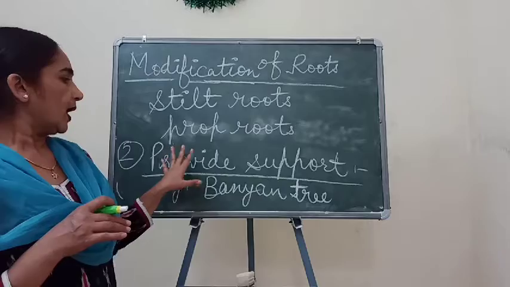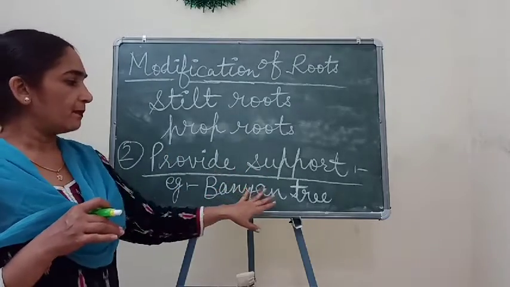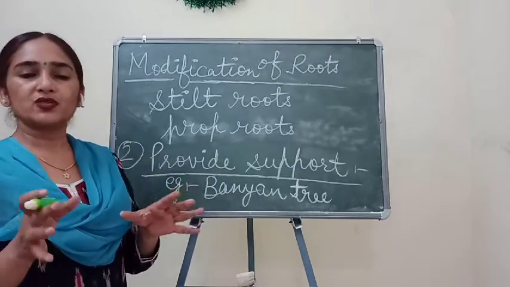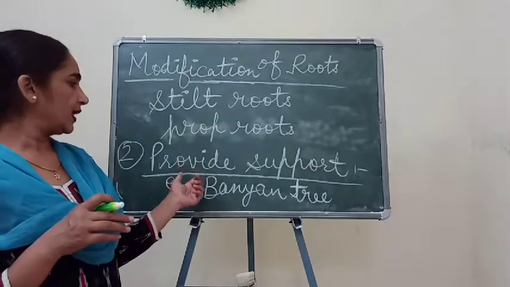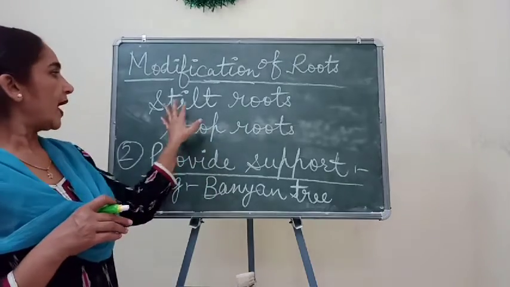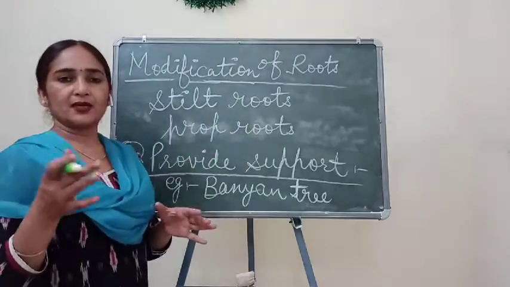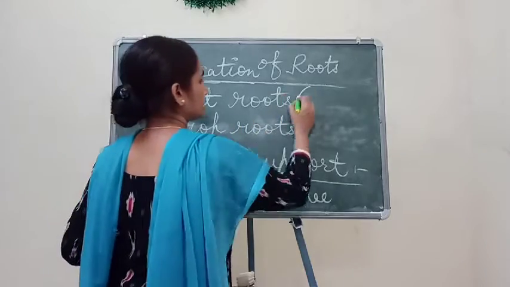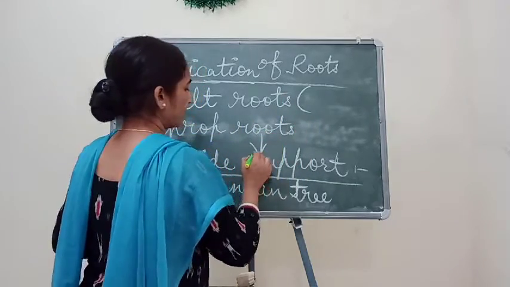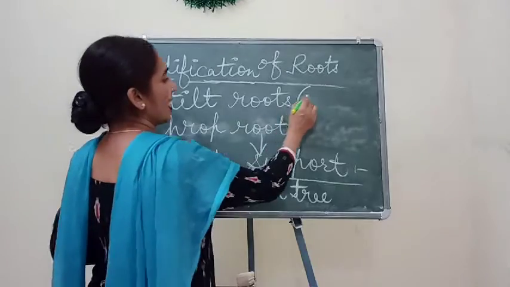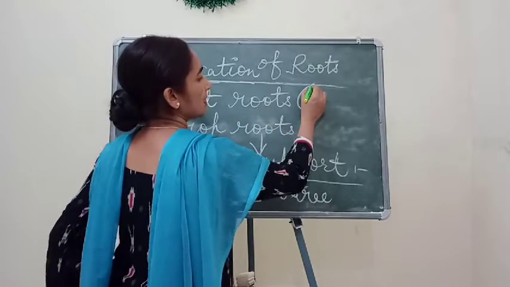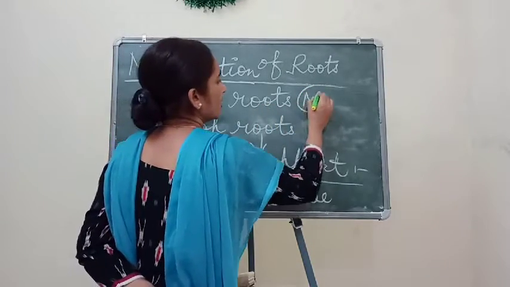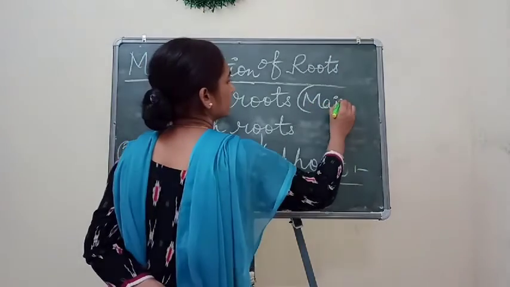So children, in this way banyan tree branches get support with the help of prop roots, and just like these prop roots are present in banyan trees, stilt roots are present in maize.